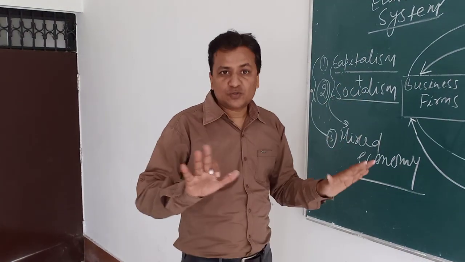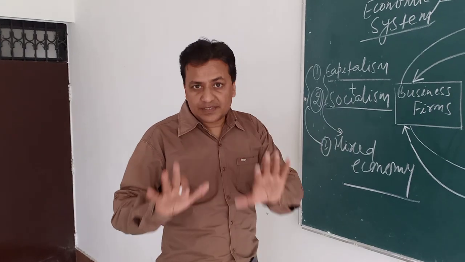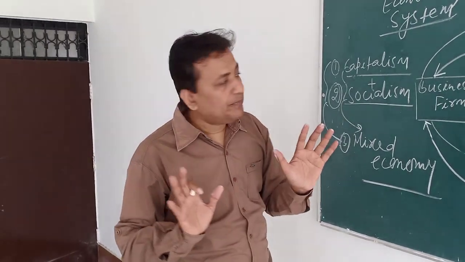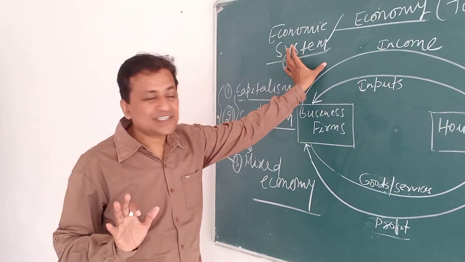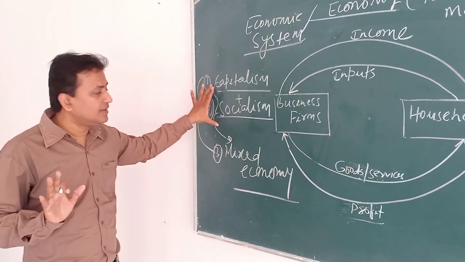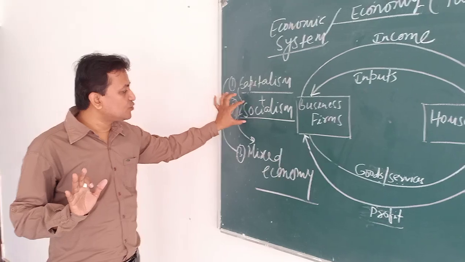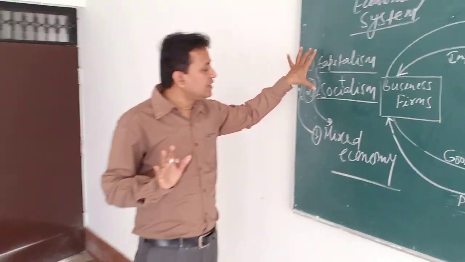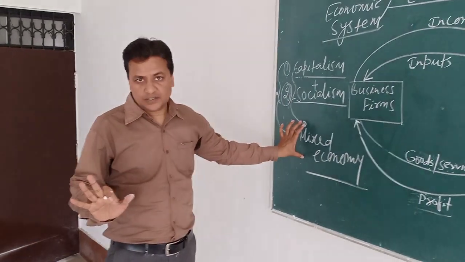So now I am going to conclude, and what we have discussed, again I would like to brief: economic system and economy, how it works, and there are mainly two types of economic system, capitalism and socialism, and finally on the basis of these two we have the mixed economy.